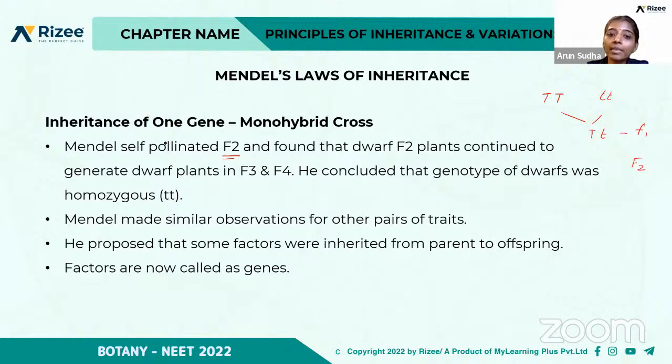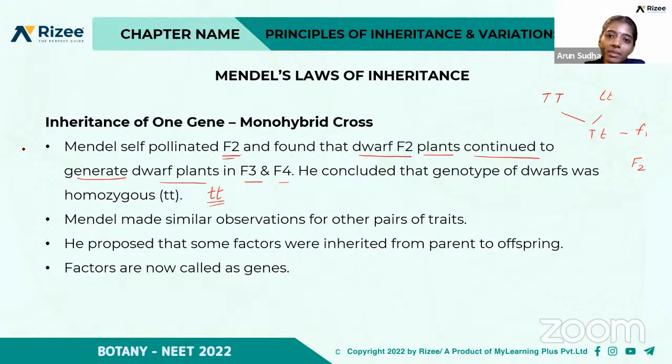So he self-pollinated F2 and found that dwarf F2 plants continue to generate dwarf plants in F3 and F4. So again, he tried with the third and the fourth generation, and he found the production of only dwarf plants, right? So he concluded that the genotype of dwarfs was homozygous. So the dwarfs were expressed only in the homozygous condition, that is small t, small t.